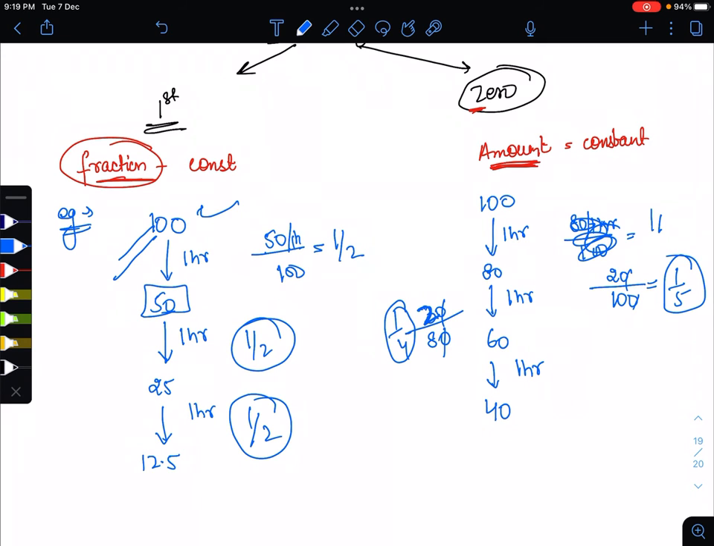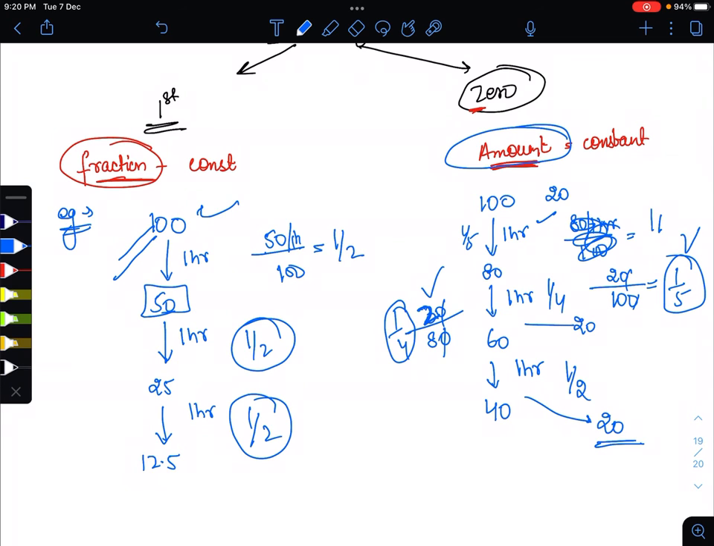And how can we calculate fraction? Fraction is how much drug we give minus how much is there, upon the total amount of that drug. So here the fraction is not constant as we see. Here 1 by 5 fraction is there, here 1 by 4 fraction is there, and here also like 20 upon 40, that is half. So fraction is not constant, but the amount is. In the first time 20 molecules were removed, and again in the next time 20 molecules were removed, and again in the next time 20 molecules were removed, meaning the amount which is removed is constant. So the amount is constant in the zero order kinetics, while in the first order kinetics fraction is constant.